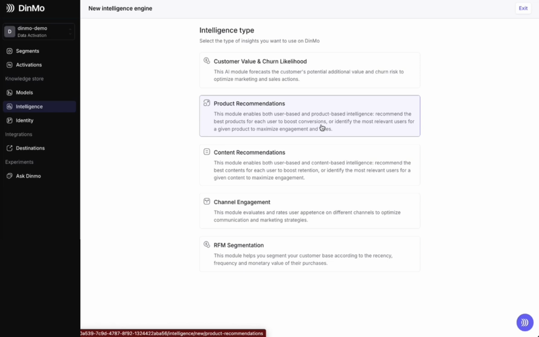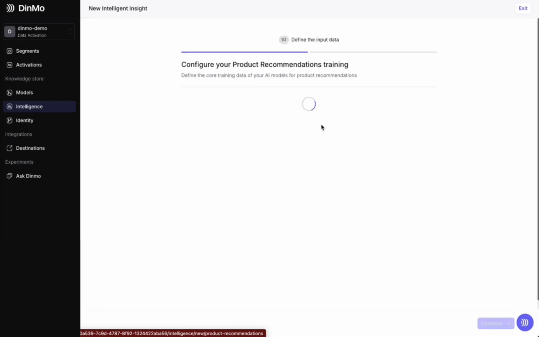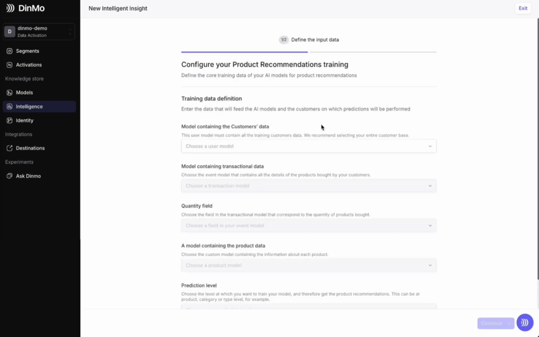Do I want the top 3 products for a given person? Or do I want, for a given product that has just been added to my database, the best people who match that product? So, for all the training configuration, I can tell DinMo the data I need to take into account. Here, I need to provide customer information. Which customers can I make my prediction on? Do I take 100% of my database? Or do I take, for example, only French customers, only English customers, etc.?